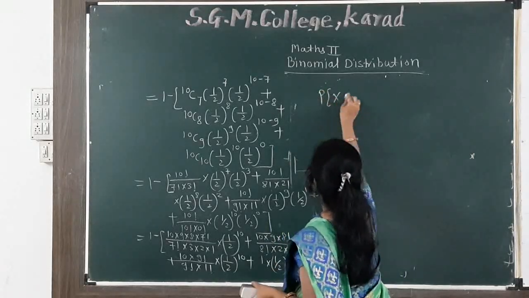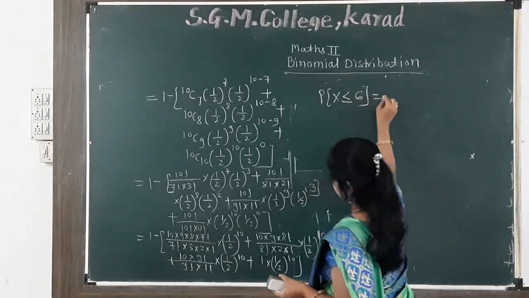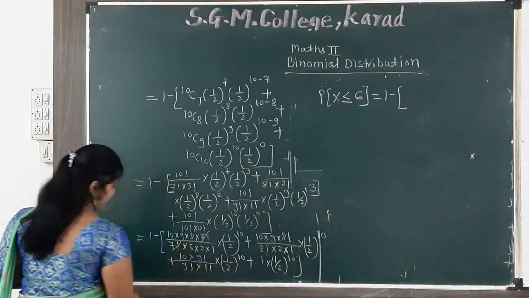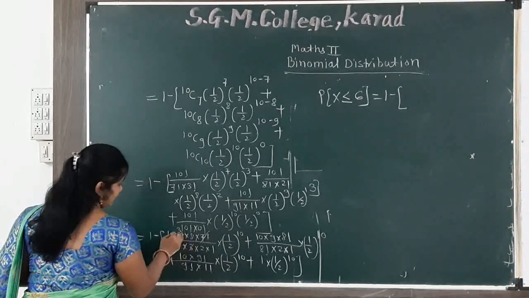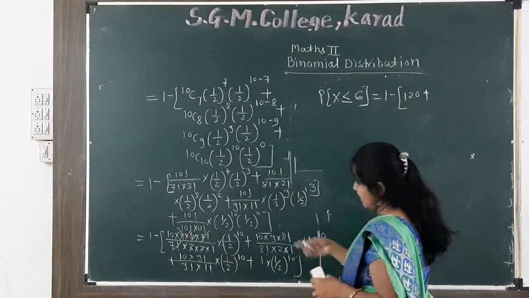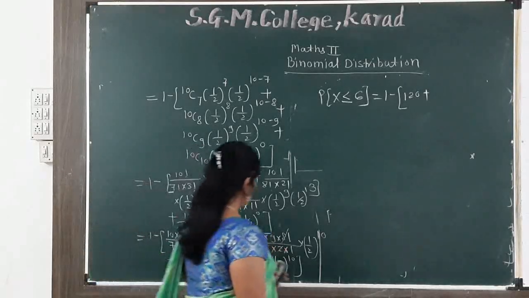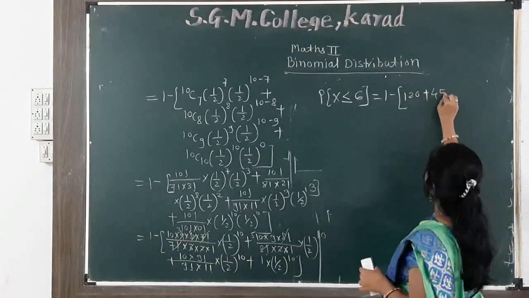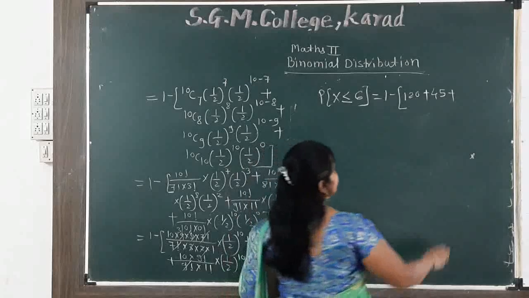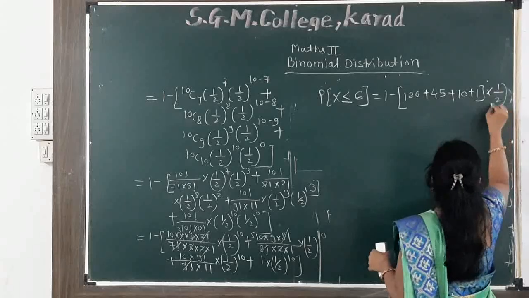So we get here probability of at most 6 heads is equal to 1 minus, inside the bracket, simplify: 7 factorial is cancelled out, then 3 3s are 9, 4 4s are, so the first number is 120, plus again we can simplify here, 8 factorial is cancelled out, 2 5s are 10, so 4 5s multiply 9 is 45, plus again we simplify here, 9 factorial is cancelled out, so remaining only 10, plus 1, multiply (1/2) raised to the power 10.